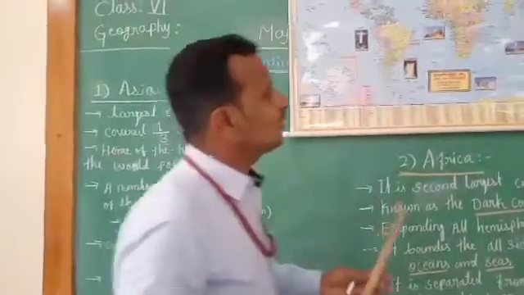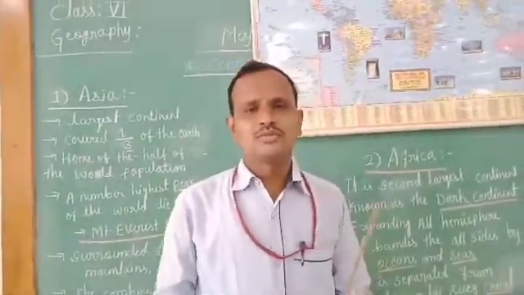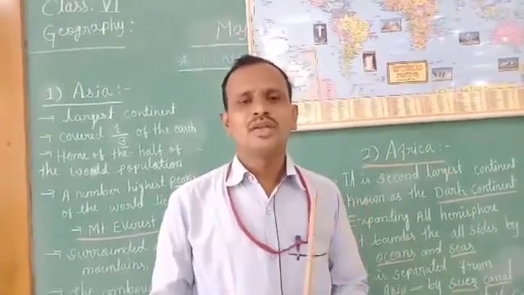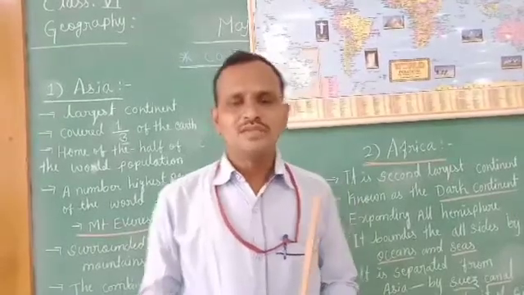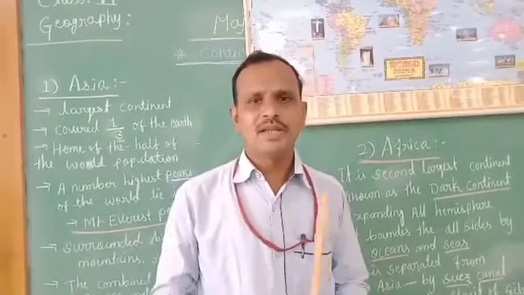This peak has two climbing routes: one is the southeast ridge from Nepal, and another is the northeast ridge from Tibet.